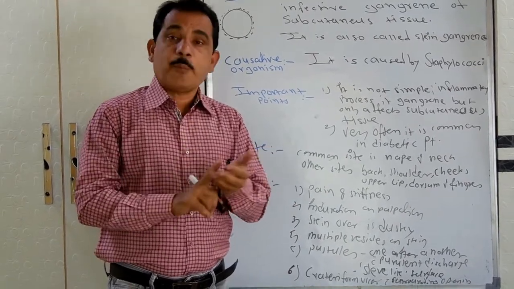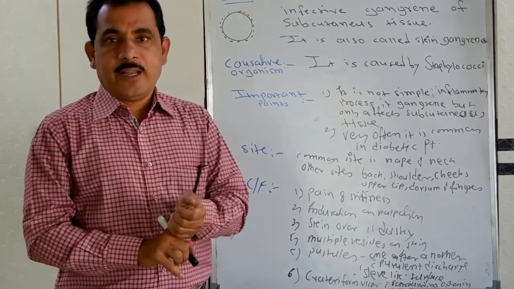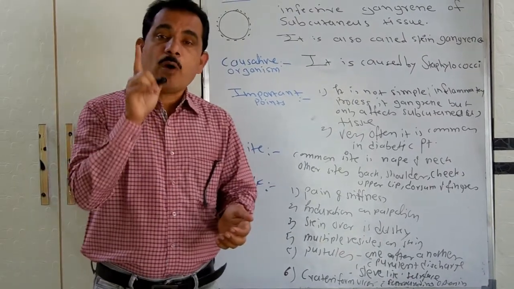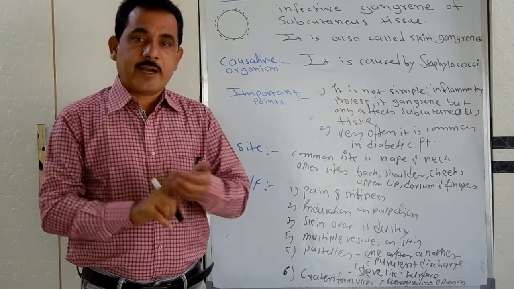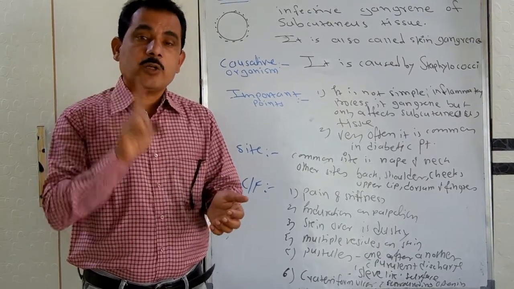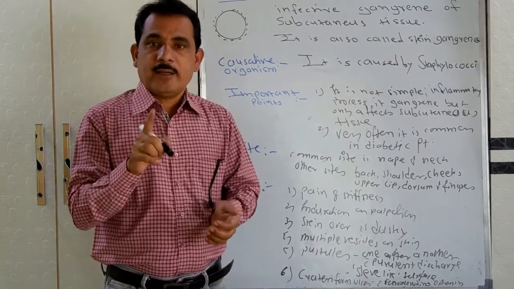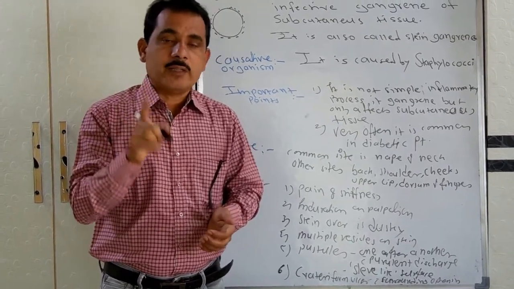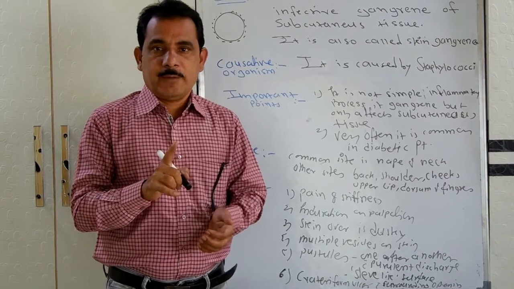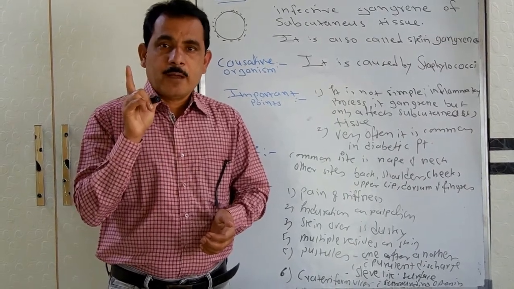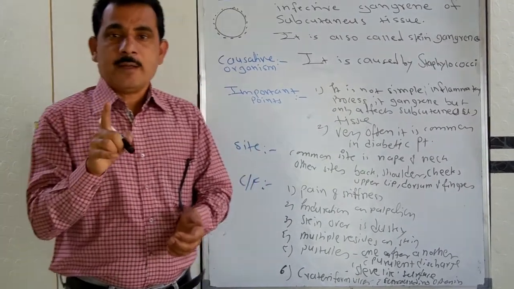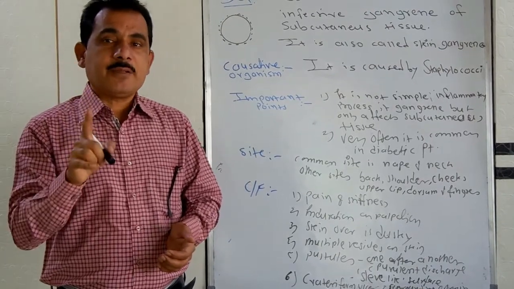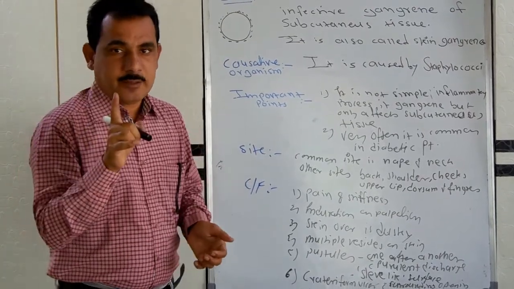First, if the patient is diabetic, the proper treatment of diabetes should be carried out and diabetes should be controlled, because unless and until the blood sugar level becomes normal, healing of the carbuncle is not possible. So that's why prompt and proper treatment of the diabetic patient should be done.